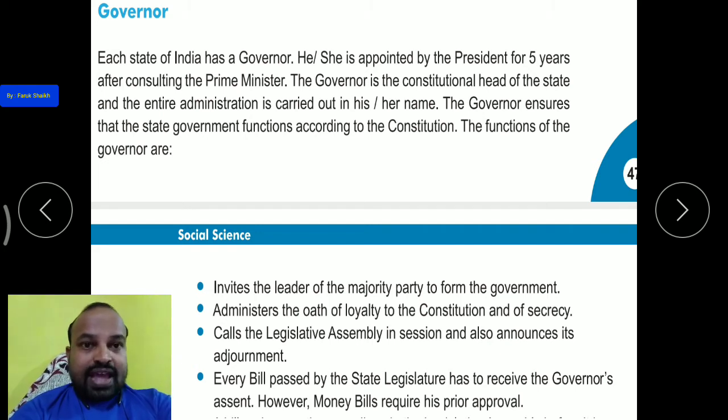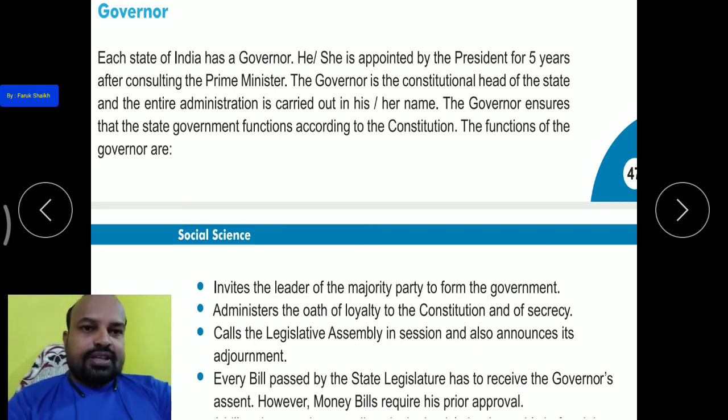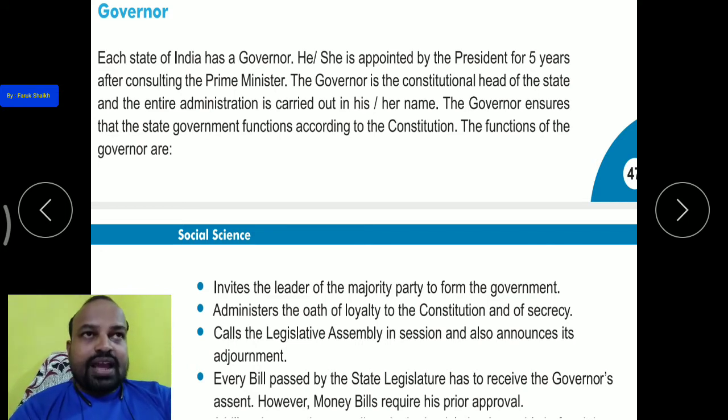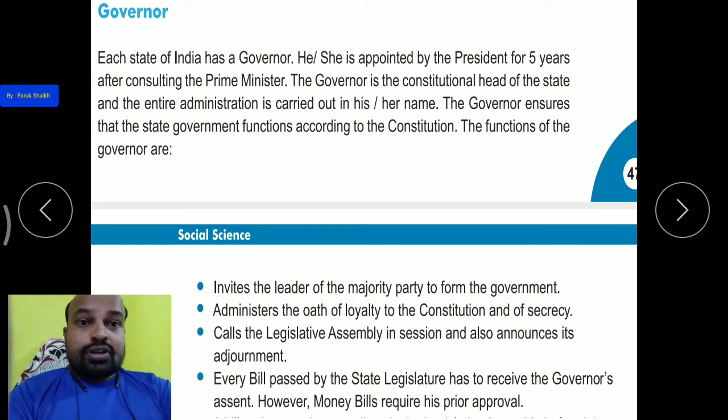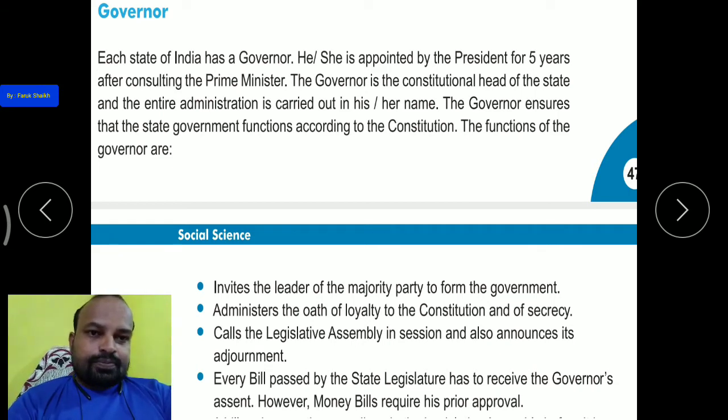And also that act will not come into being, it will remain just a bill, it will not become an act. यानी कि जहाँ तक किसी बिल पे गवर्नर सिग्नेचर नहीं करेगी तब तक उस स्टेट में वो बिल ही रहेगा, वो एक्ट नहीं बन सकता. अंडरस्टूड? So the legislative assembly is making the laws. Okay, they have made a law, but to implement and enforce this law, first they need the approval, the signature, the assent of the governor.